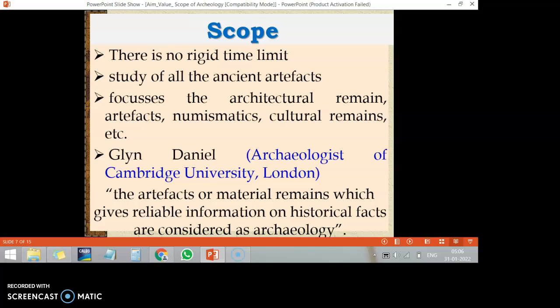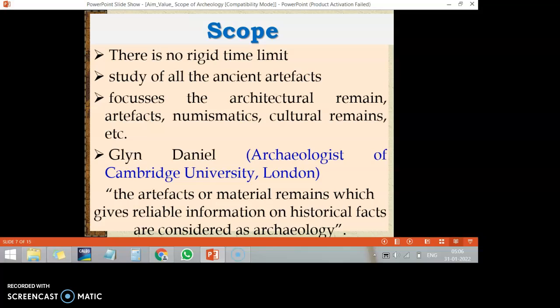Glyn Daniel was an archaeologist of Cambridge University. According to him, artifacts are material remains which give reliable information on historical facts, and this is considered as archaeology.